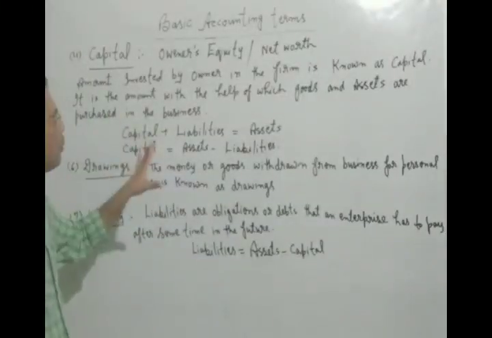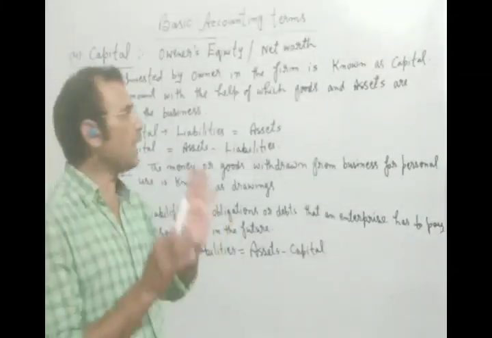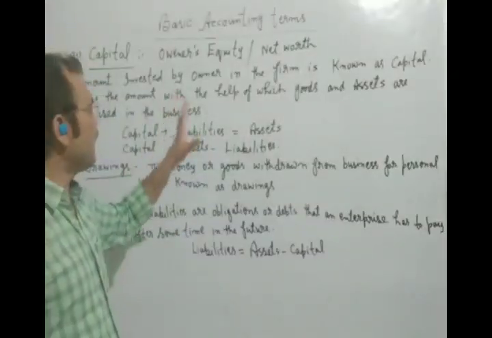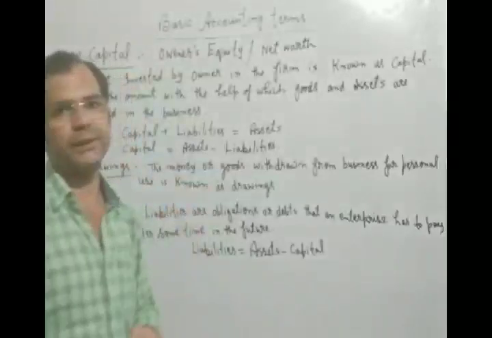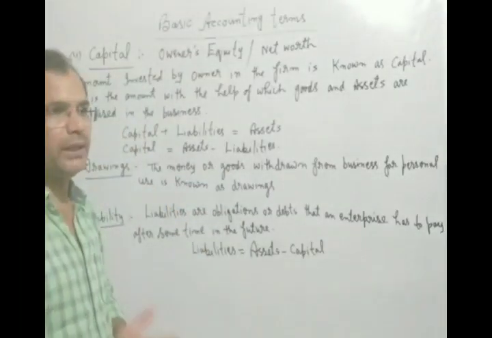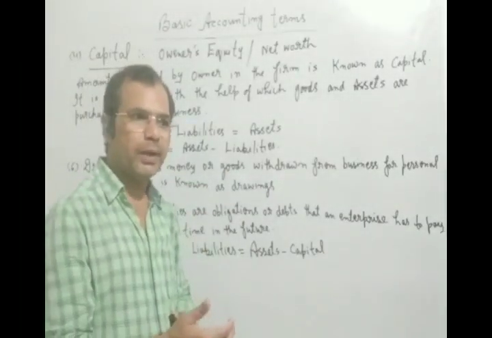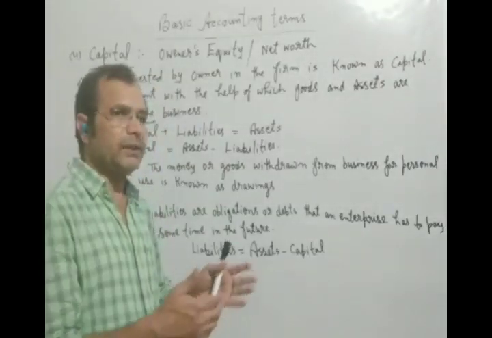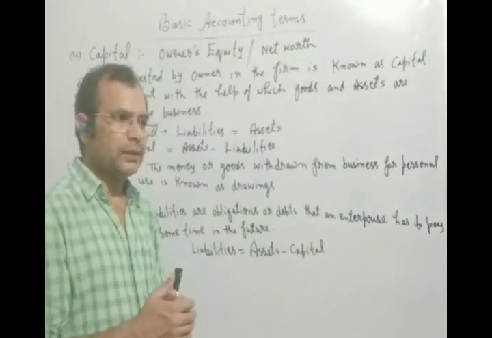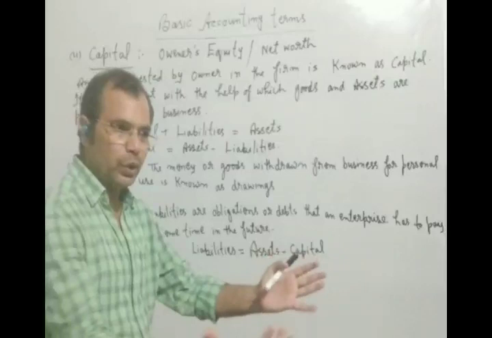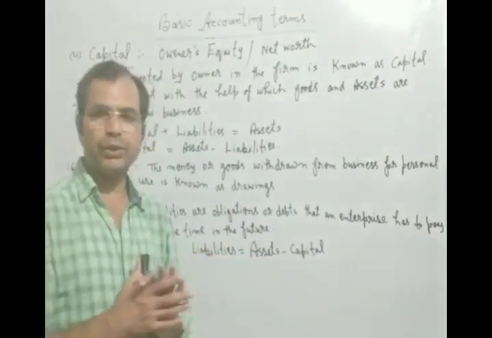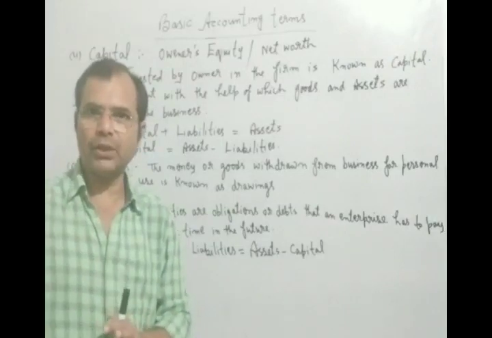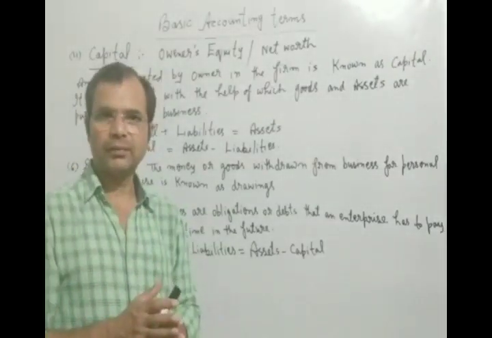It is the amount with the help of which goods and assets are purchased. Why is money needed? Because when we start a business, there should be some goods for selling. From where will those goods come? We will purchase or manufacture them.